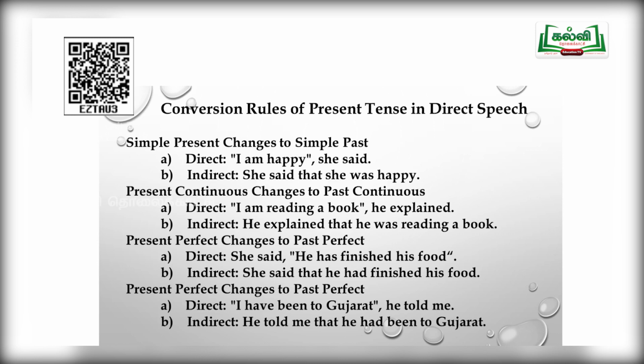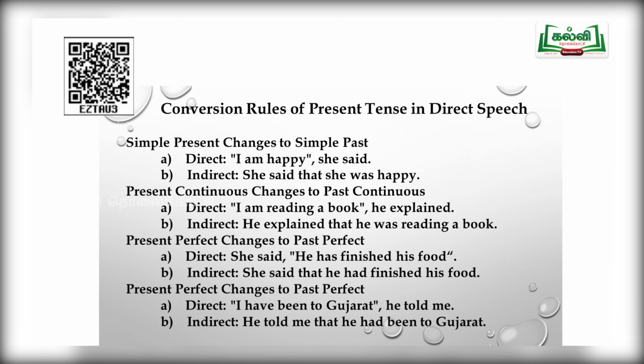In this statement, which is the reporting sentence, I am happy. Now, let us transform this sentence into indirect. She said, now you have to add the conjunction that because it is declarative sentence. She said that, this pronoun I will be changed as she. Am verb will be changed as was. She said that she was happy. Note down the changes, students. You will be adding the word conjunction that. The pronoun I will be changed according to the gender and the am verb will be changed to was.